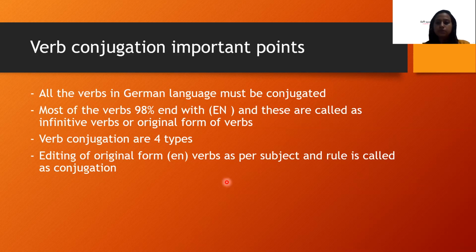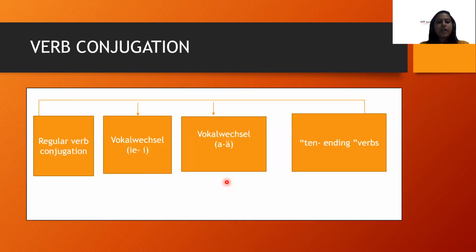Before the conjugation part, we need to understand German pronouns: what is I, what is you, what is he, she, it. Verb conjugation, as I mentioned, is divided into four parts: regular verb conjugation, which in German is called regelmäßige Verben; vowel change; another type of vowel change; and t-ending verbs.